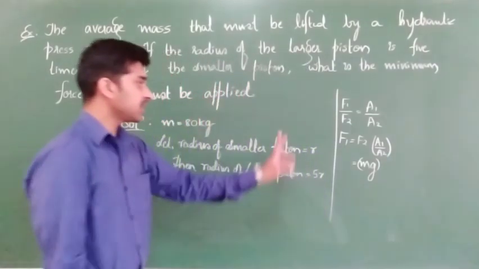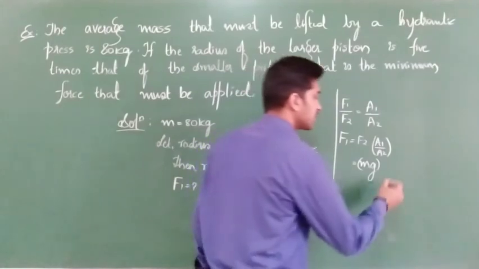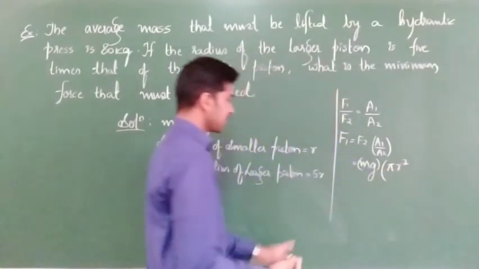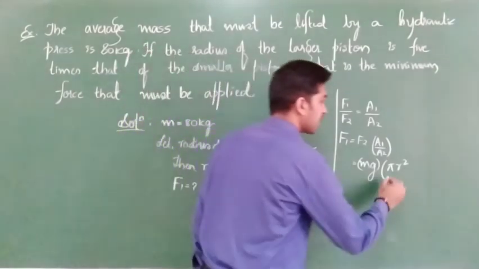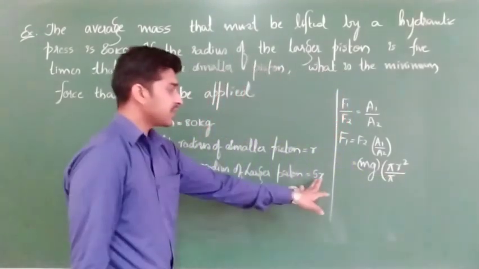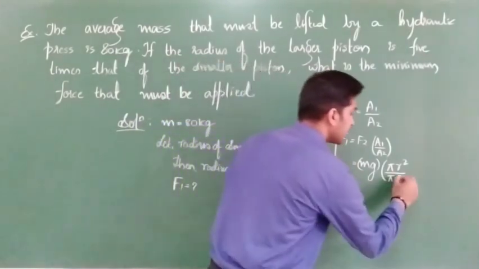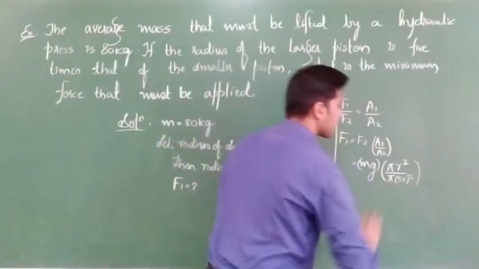Understand? Next, A1 by A2. A1 is for the smaller area, that is pi r square, where r is the radius of the smaller piston. Here A2 is again pi r square, where the radius is 5r. Pi into 5r whole square. Clear?